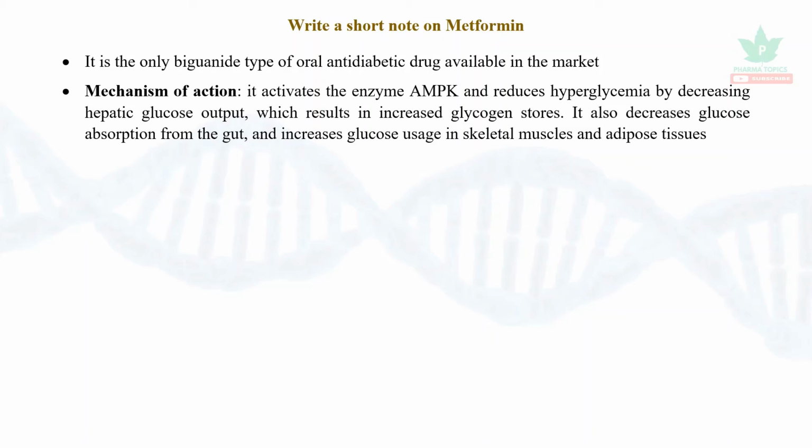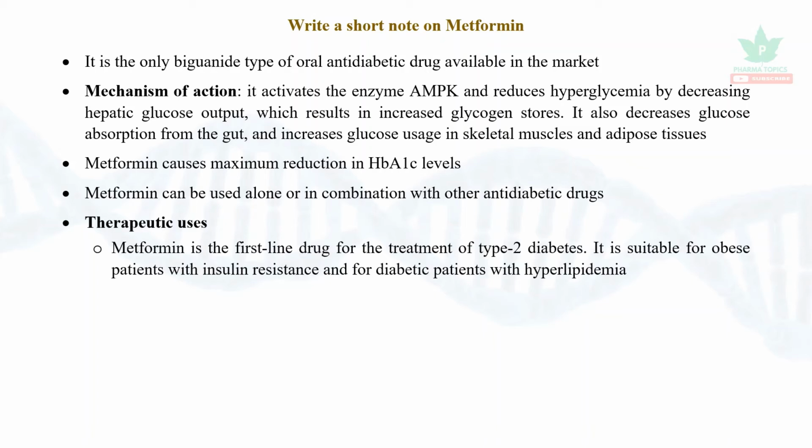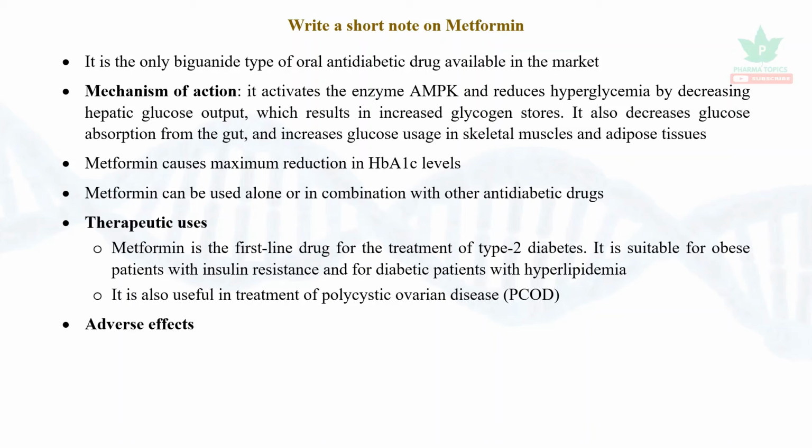It also decreases the glucose absorption from the gut and increases the glucose usage in the skeletal muscles and adipose tissues. Metformin causes maximum reduction in HbA1c levels. Metformin can be used alone or in combination with other anti-diabetic drugs. The therapeutic uses: metformin is the first-line drug for the treatment of type 2 diabetes. It is suitable for obese patients with insulin resistance and for diabetic patients with hyperlipidemia. It is also useful in treatment of polycystic ovarian disease, which is off-label use.